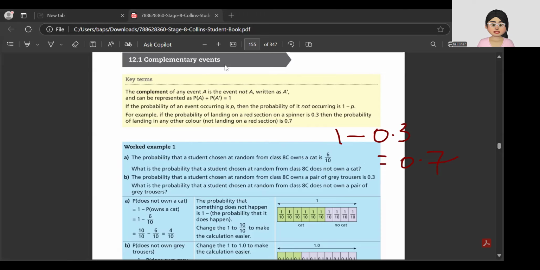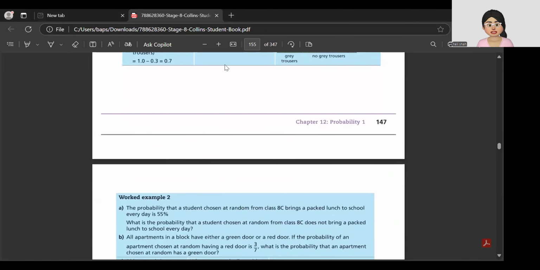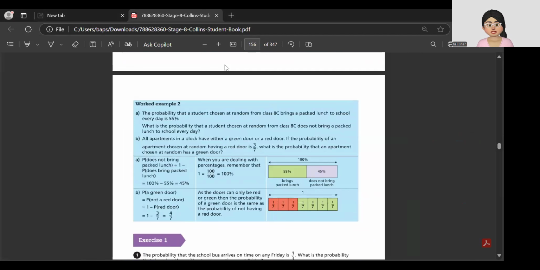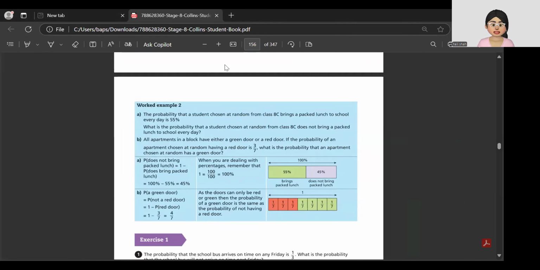Now, we'll look at the second example. So was it easy? It's quite easy. Now see here, children. They are saying that a student brings packed lunch. The probability is 55%. What is the probability of the student not bringing packed lunch?